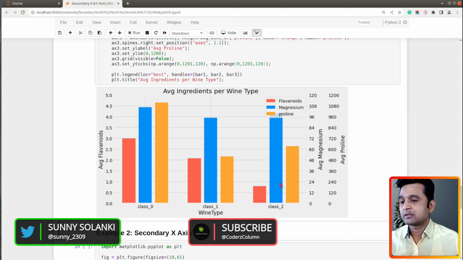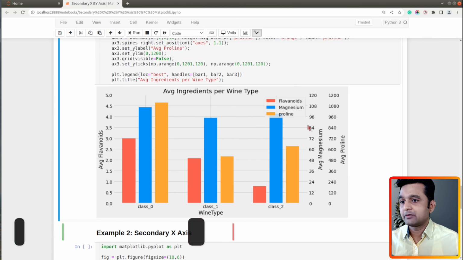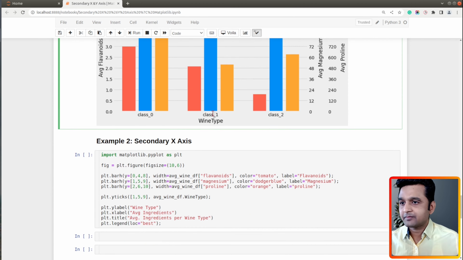Now this makes the task of a person who is trying to understand this chart easy, because now it is in proper format. We can easily compare various quantities if we want to. So yeah, that's it. Let's move on to our second example.